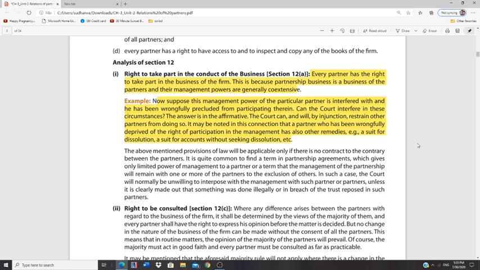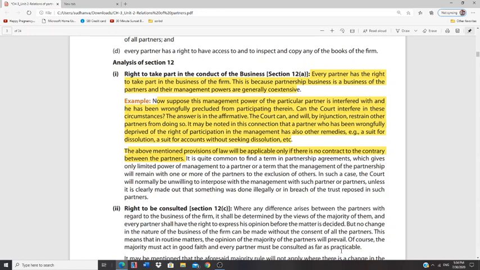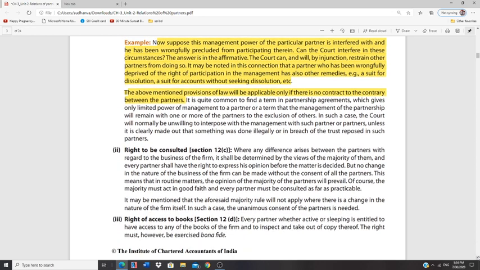But if a partner has not been allowed to take part in the management because of a previously contracted agreement, in such a case the court cannot act upon the suit filed by this partner. So if it is written in the partnership deed that a particular partner cannot participate, then he cannot participate. That's what this particular Section 12A states about the right to take part in the conduct of the business.